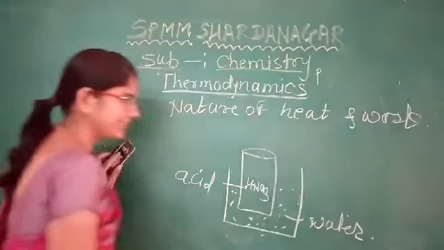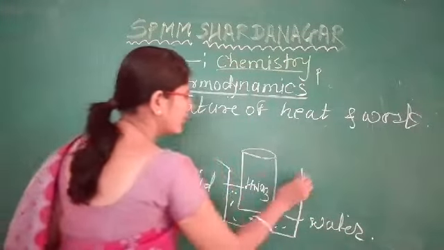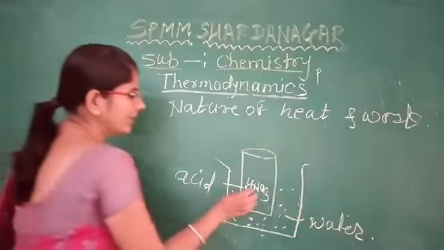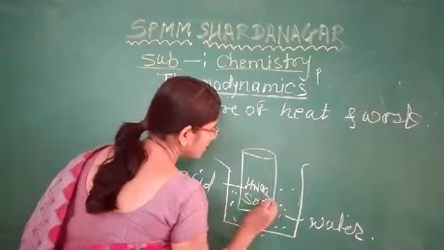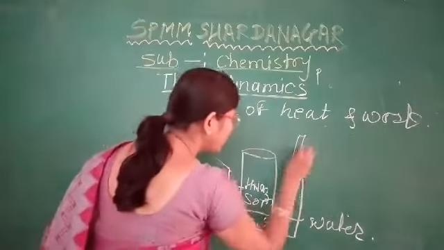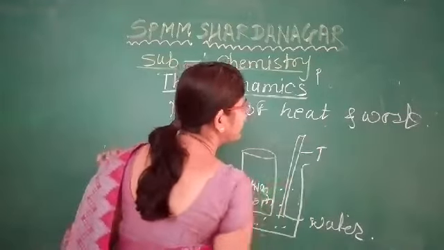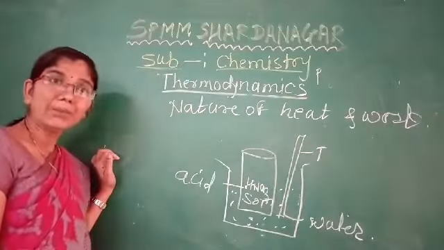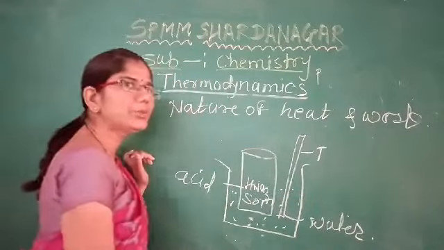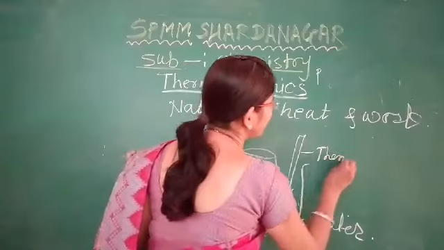In that container we put a beaker of HNO3 solution. As we know, HNO3 is an acid. And in that beaker, we put a thermometer for the measurement of the temperature.